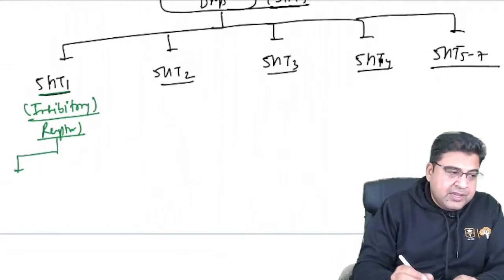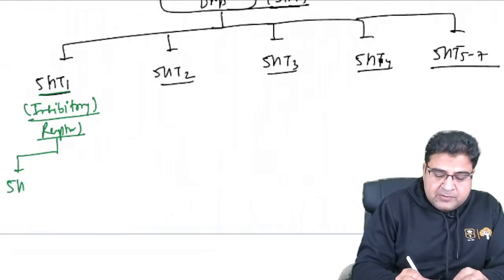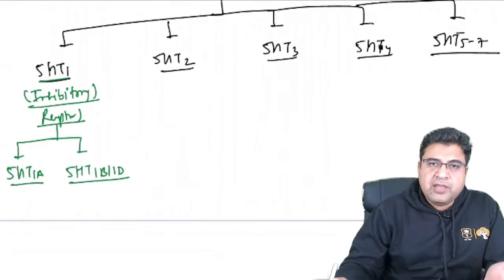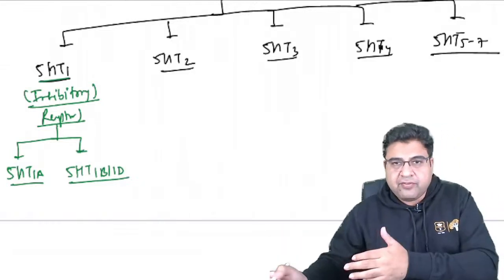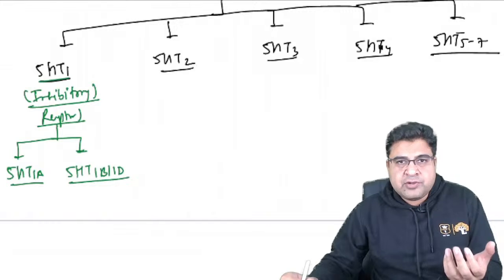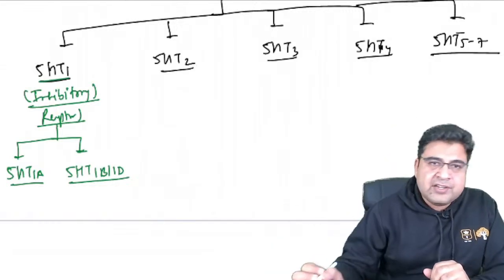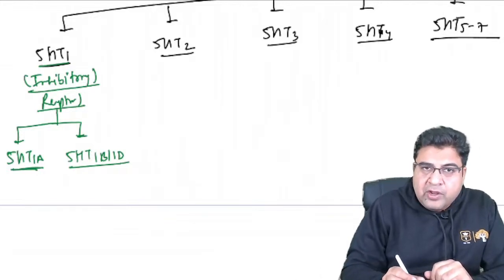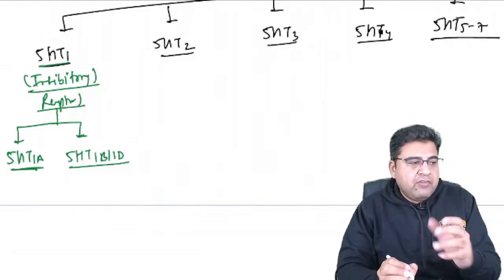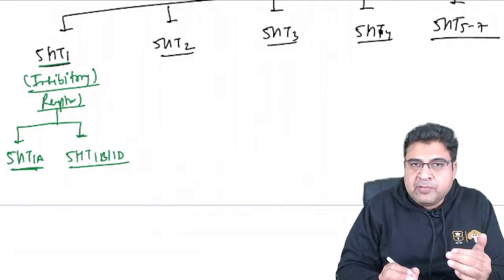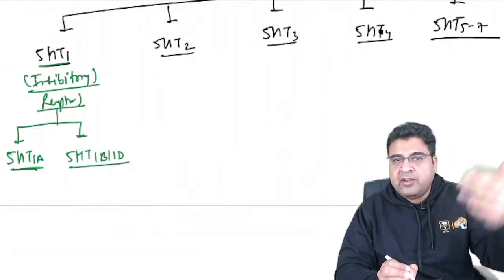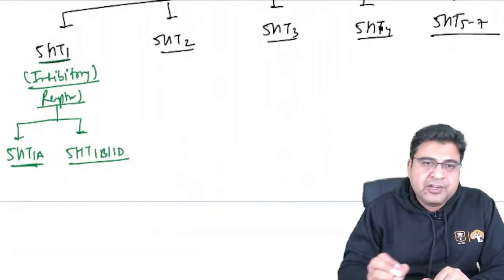Now, this receptor has many subtypes. For example, we have serotonin 1A, 1B and 1D. We also have serotonin 1F. But from your examination point of view, as a dental student, it is not important to know the other subvariants of serotonin 1. Just remember we have serotonin 1A, 1B, 1D. We don't have 1C in between. Then we have 1E, 1F, 1G. Drugs that act on 1F and the others are not important for the exam. Just concentrate over here, right?